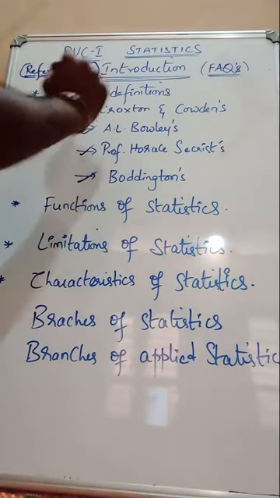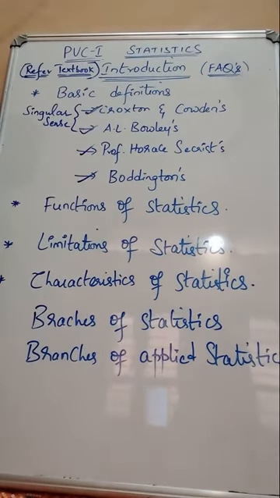Now coming to the next definition, Professor Horace Secrist's definition of statistics. Professor Horace Secrist's definition of statistics is a science of aggregate of facts. Point number 1, aggregate of facts, and point 2, affected to a marked extent by multiplicity of causes.